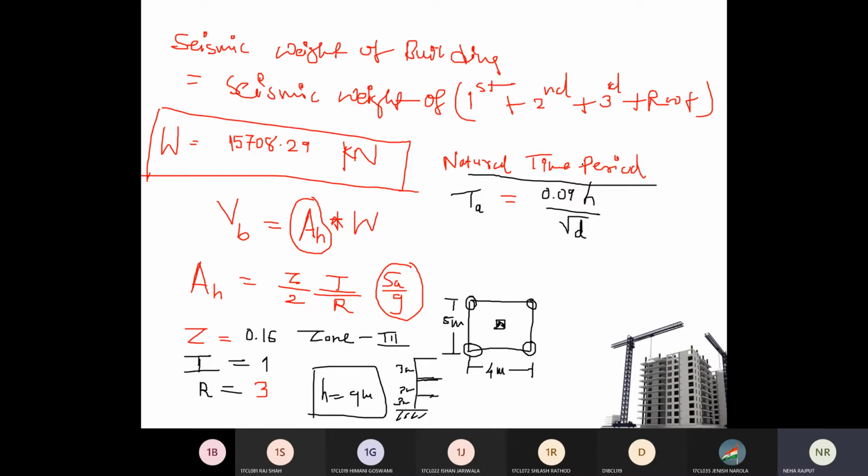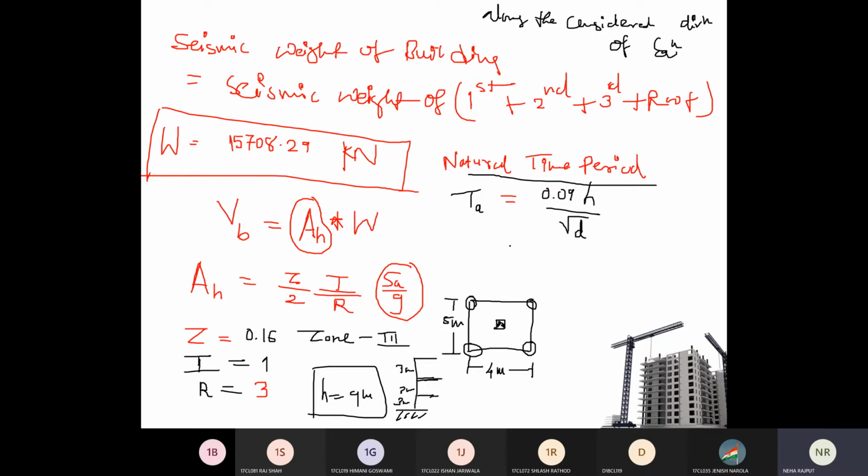Now coming to d. d is said to be along the considered direction of earthquake. Means the time period of the structure will change depending on the direction of the earthquake.